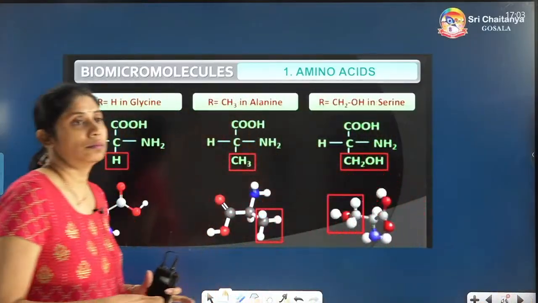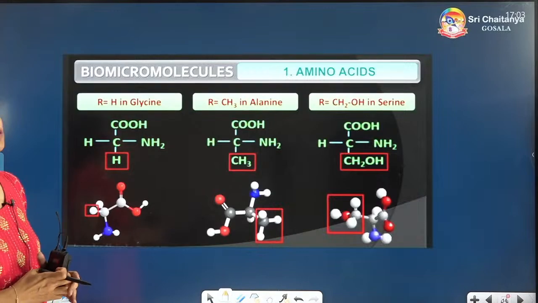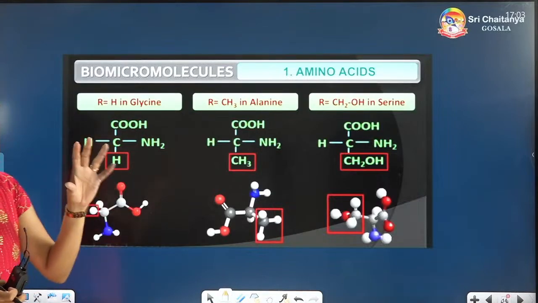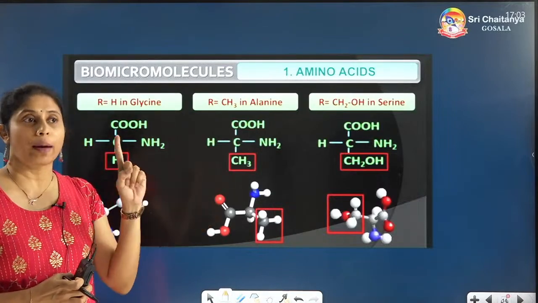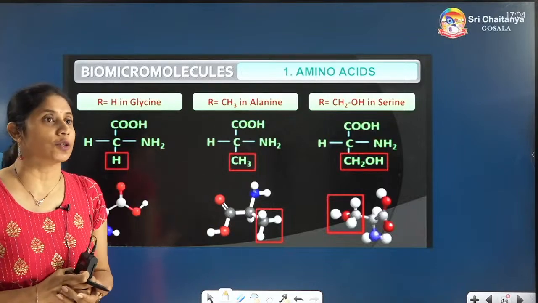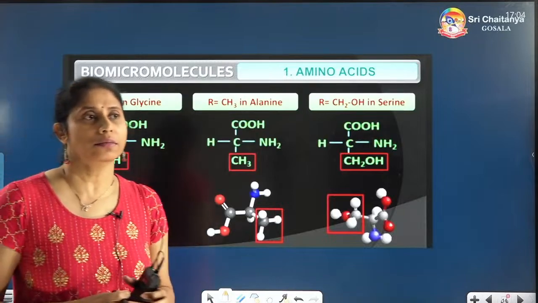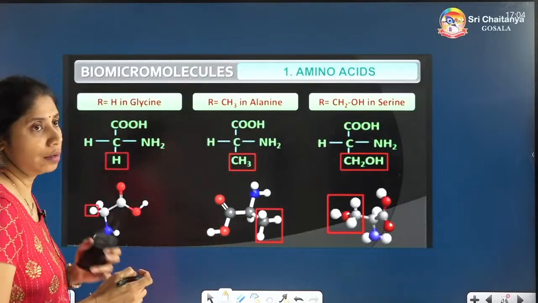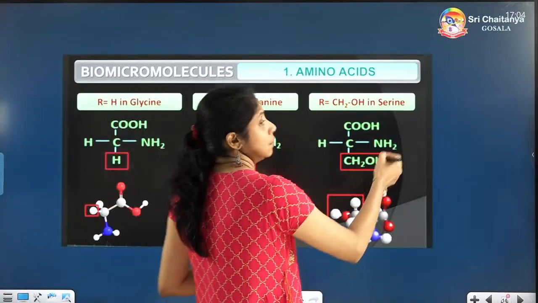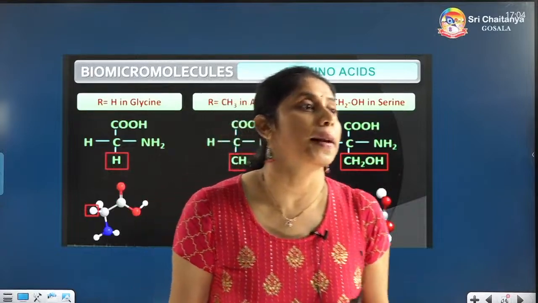Yeah, you can see here, very good. So amino acid means, first of all, you should have one amino group and one carboxylic acid group. That is the basic rule. And do you know the molecular formula of methane? Have you heard of methane?